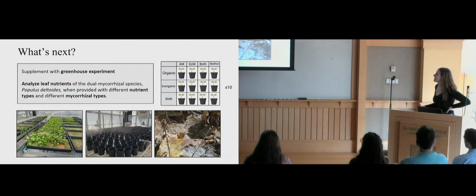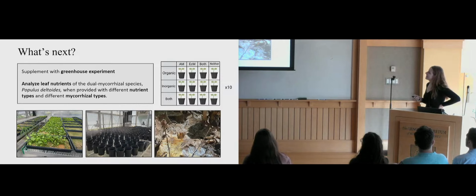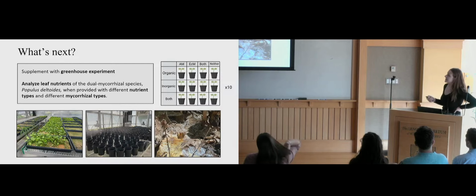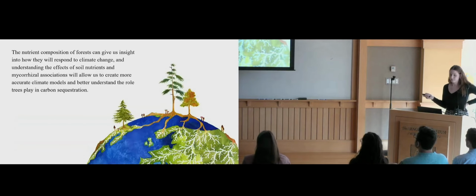So what I have done this summer is one small part of a much larger project. And so this is going to be supplemented with a greenhouse experiment where Michael and Karina will look at the dual colonizing species Populus deltoides when provided with different soil nutrient types and mycorrhizal types in a 4x3 factorial design with 10 replicates. And so I want to take a minute to talk about how important this work will be.